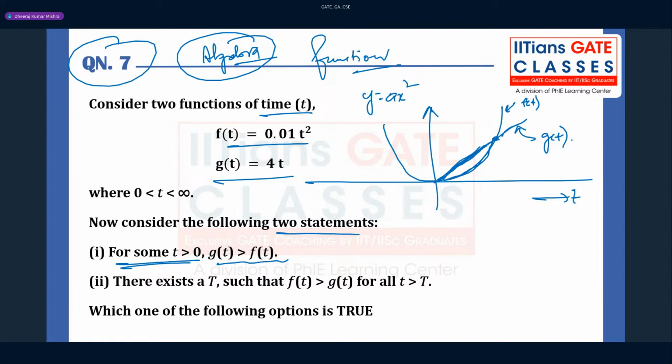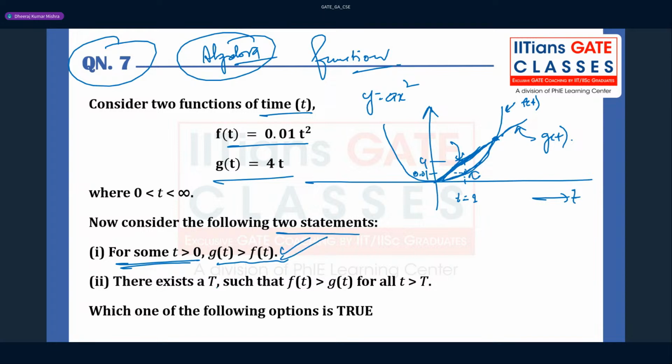This is a fact. Take a value t equal to 1: g(1) is about 4, and f(t) is about 0.01. So this statement is correct.